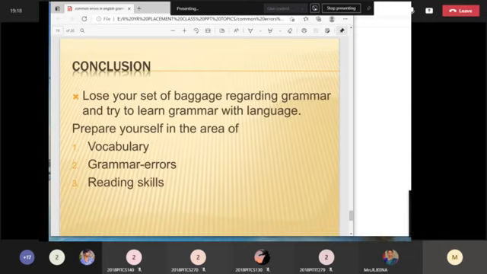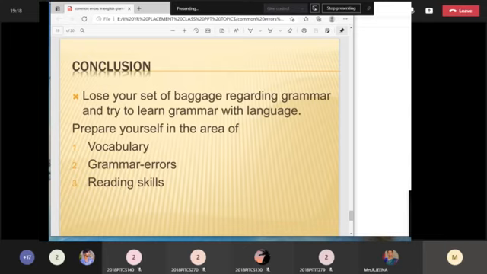Take away all those baggages, and once you learn the grammar rules, definitely it is going to help you in a lifelong way. You can very confidently speak, you can write, and you can appear for any kind of competitive exam. So prepare yourself in the areas of vocabulary, grammar rules, and reading skills. I will speak about reading skills at the end of the class. Vocabulary knowledge is very important, and you have to spot the errors in the sentence. For that, grammar rules are going to be very helpful for you.